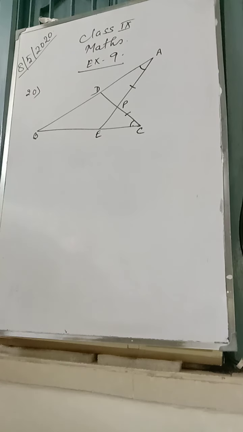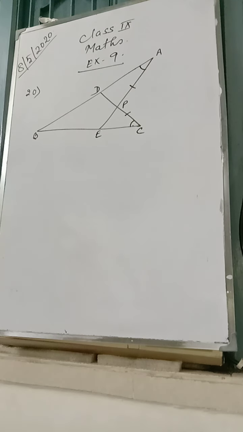Good morning, dears. Look at question number 20. It says, in the given figure, D and E are the points on AB and AC respectively. AE and CD intersect at P such that AP is equal to CP, and if angle BAE is equal to angle BCD, prove that triangle BDE is isosceles.